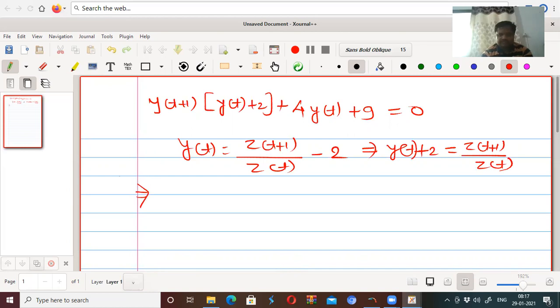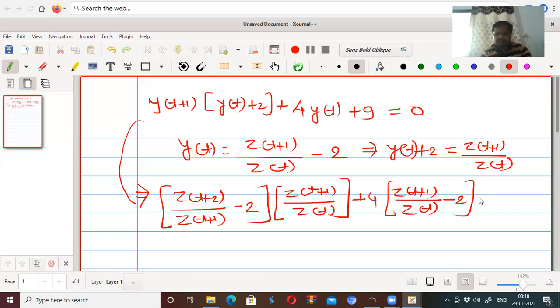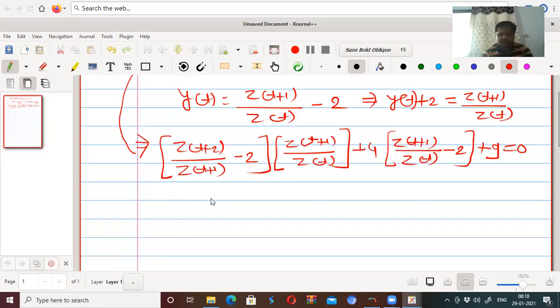y(t+1) gives us z(t+2) upon z(t+1) minus 2 in one bracket, and in the second bracket, what is y(t+2)? It is z(t+1) upon z(t), right? Plus 4 times y(t), z(t+1) upon z(t) minus 2, right? Plus 9 equal to 0. Now what will happen here?